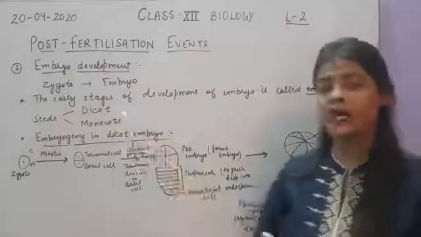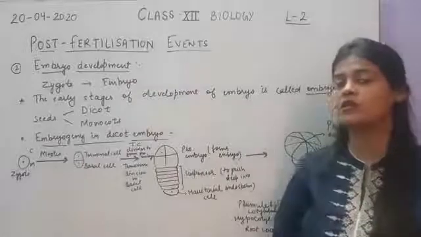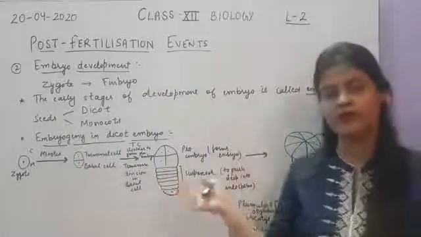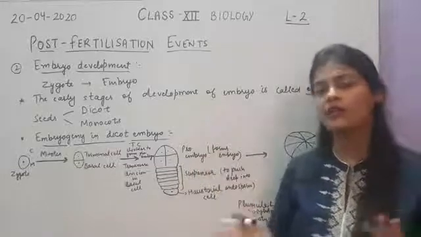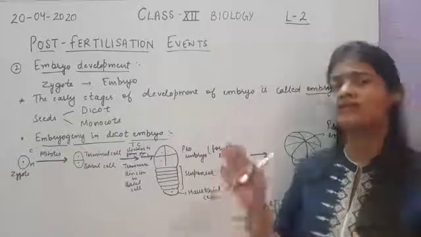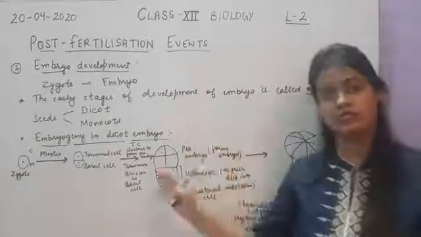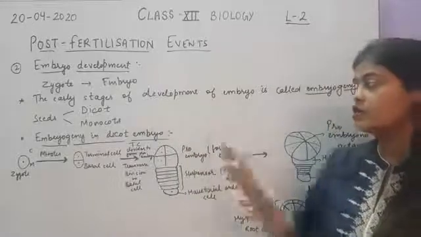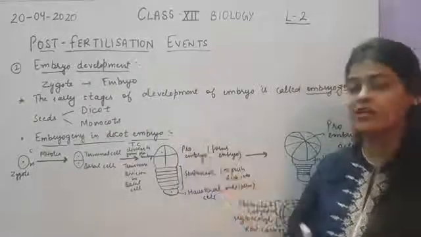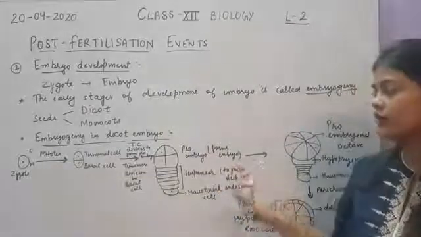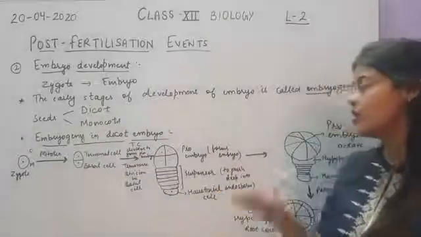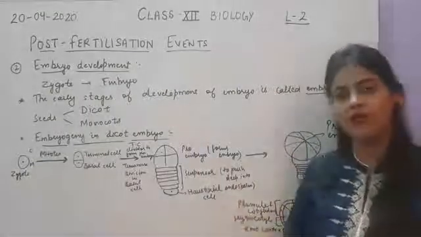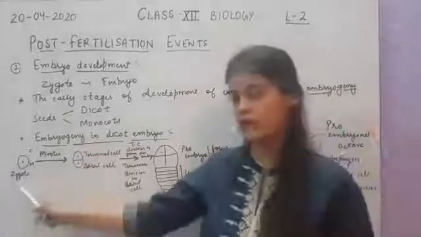And you know that seeds are of two types on the basis of how many cotyledons are there in the seed, that is dicotyledonous seed or monocotyledonous seed. You have been learning this since 9th class, that there are two types of seed, dicot seeds and monocot seeds, because they have two cotyledons and one cotyledon respectively. Here we will discuss embryogeny in the dicot embryo, how the dicot embryo undergoes development. First we will take up the early stages of development, then we will see the further development. So let's start with the zygote first.